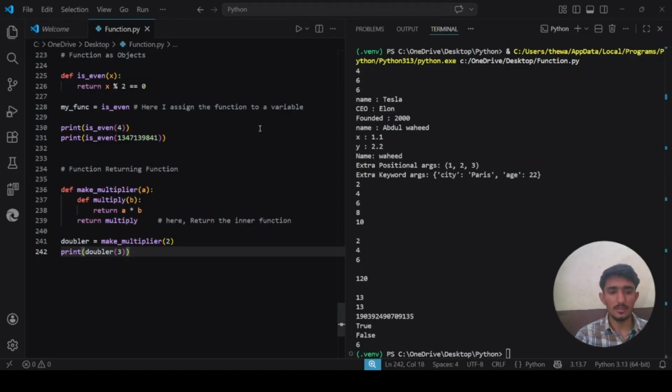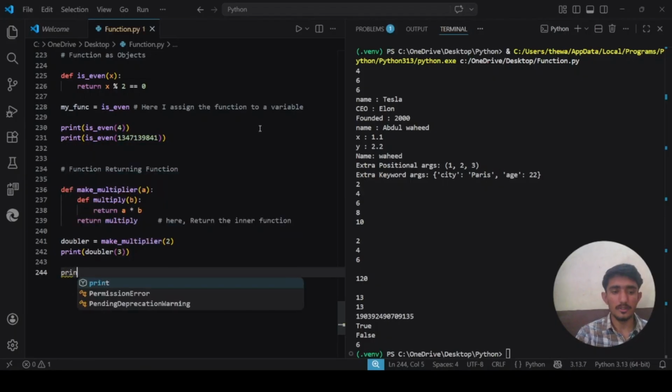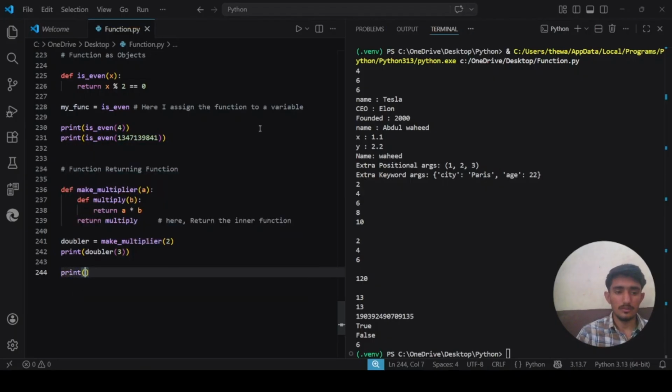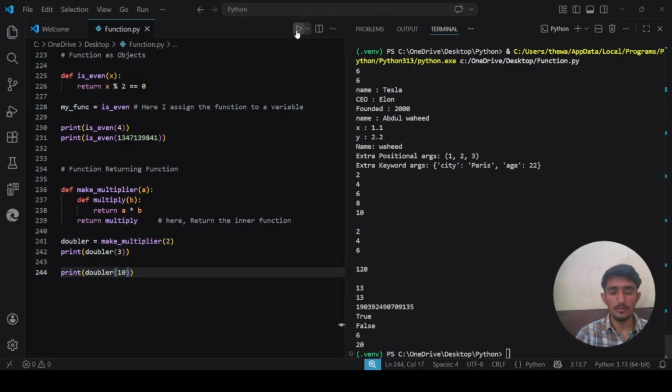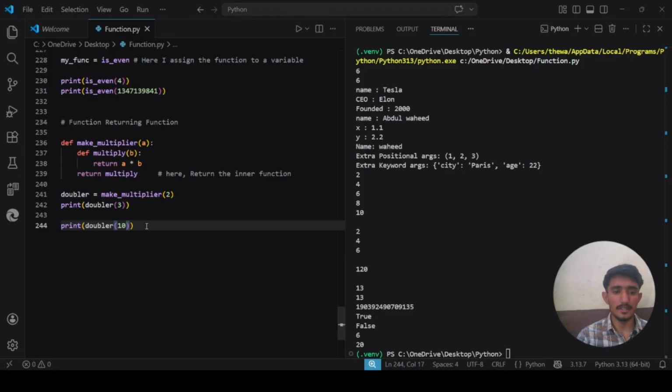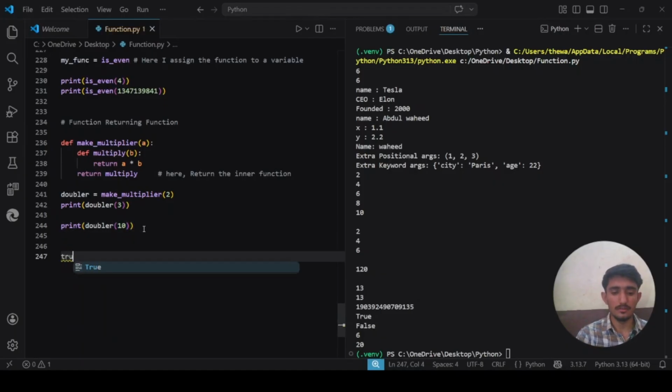Let me just say print doubler, quote unquote 10. It will be 20 because 10 multiplied by 2 will be 20. I can also write a tripler function, like just say tripler.